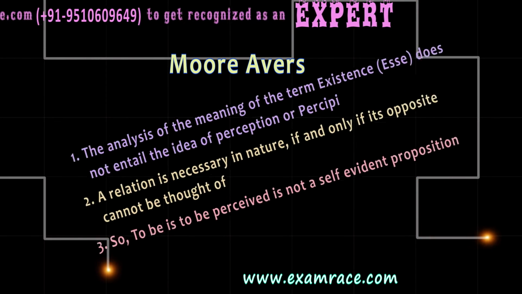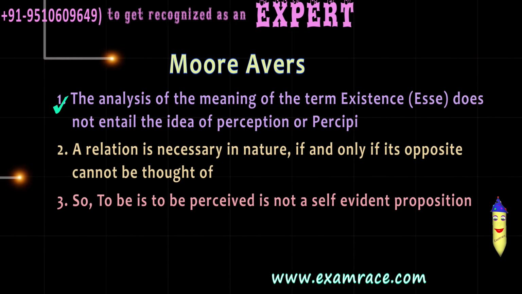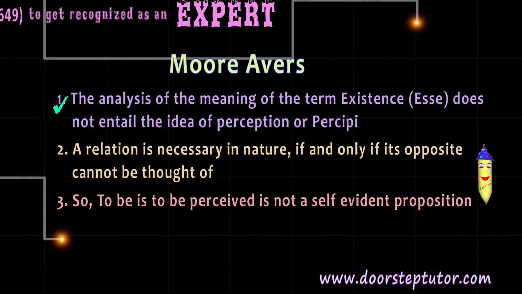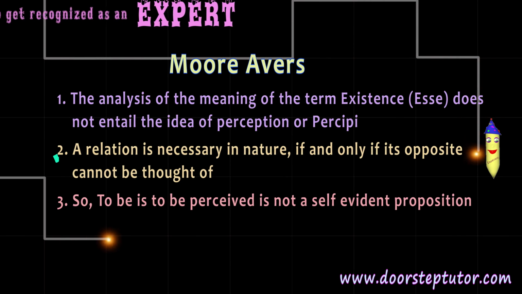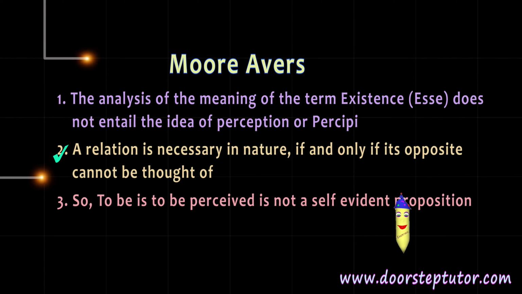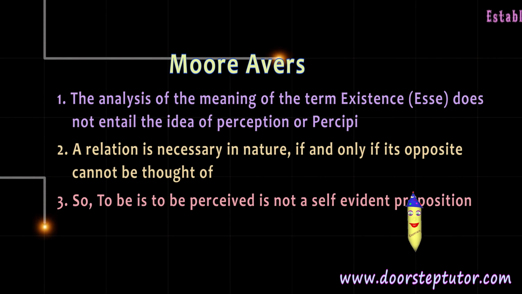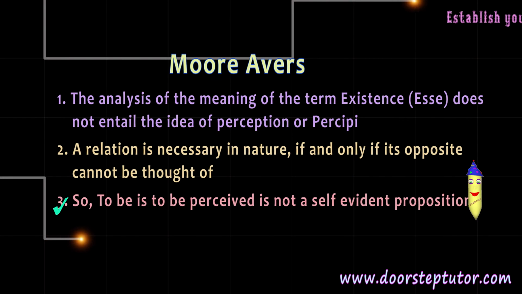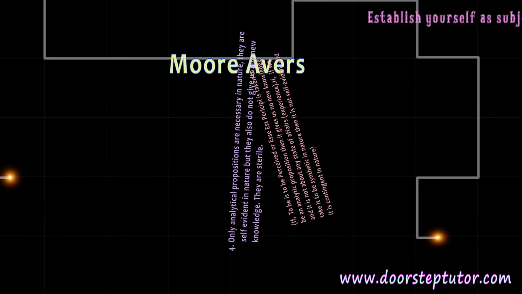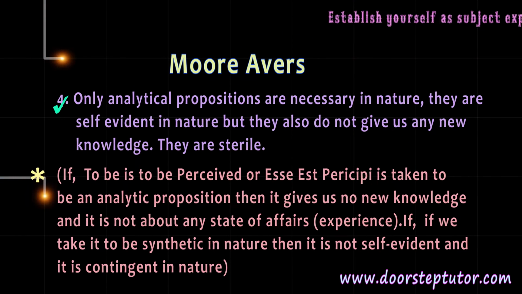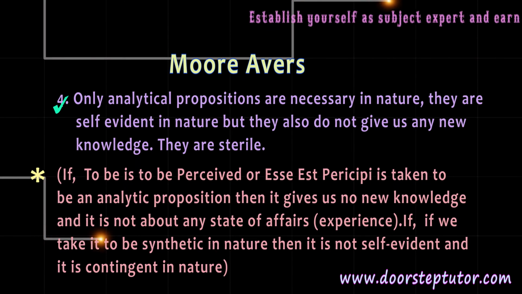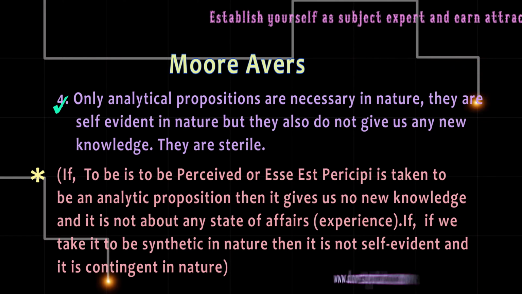Now, Moore's argument. Number 1, the analysis of the meaning of the term existence or esse does not entail the idea of perception or percipi. Number 2, a relation is necessary in nature if and only if its opposite cannot be thought of. Number 3, so "to be is to be perceived" is not a self-evident proposition. Number 4, only analytical propositions are necessary in nature. They are self-evident in nature, but they also do not give us any new information.